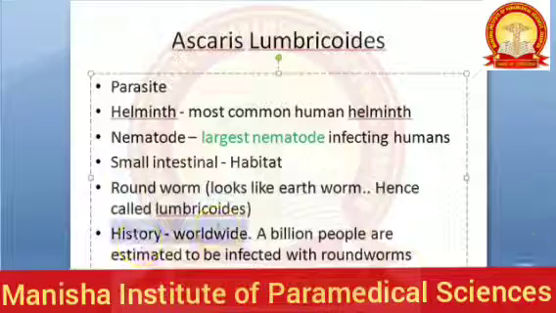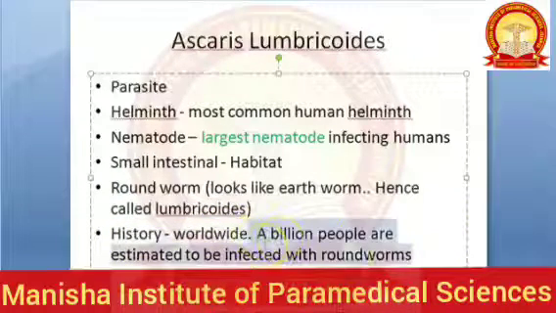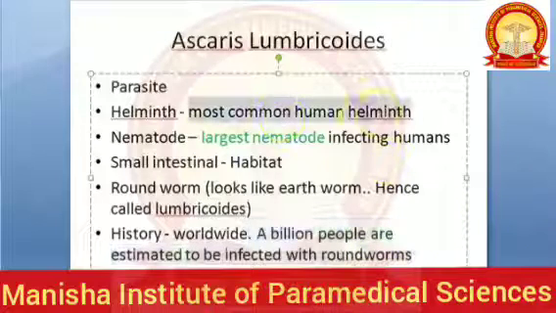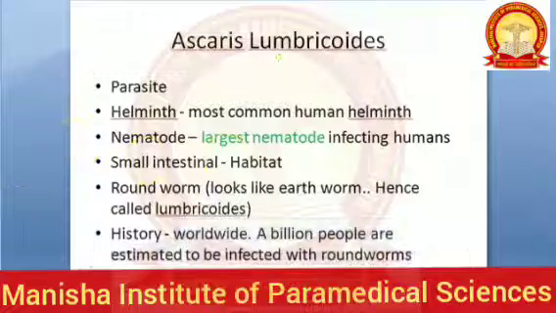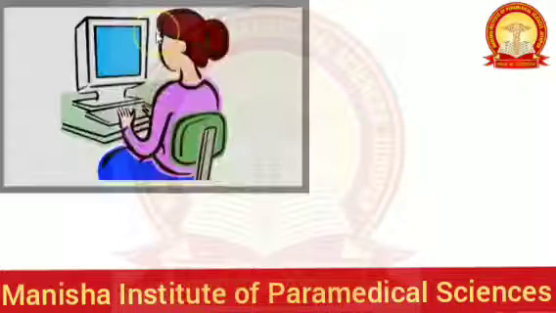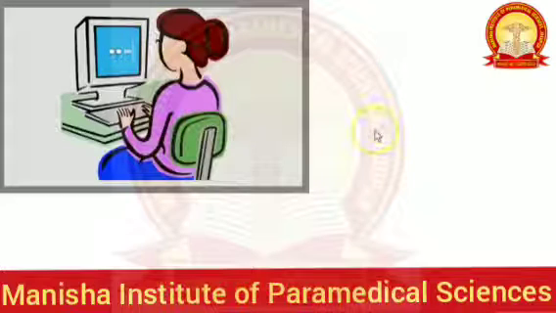Now what is the history? Worldwide, 1 billion people are infected with roundworm. So that is why it's the most common human helminth. So let us know more about Ascaris lumbricoides. Are you ready to dive into Ascaris lumbricoides?